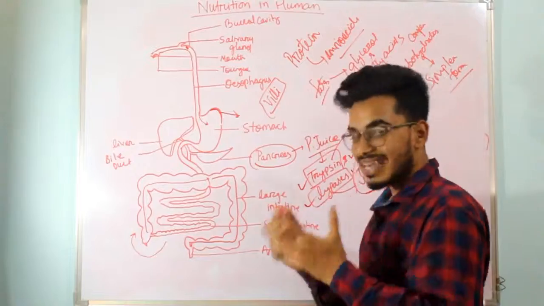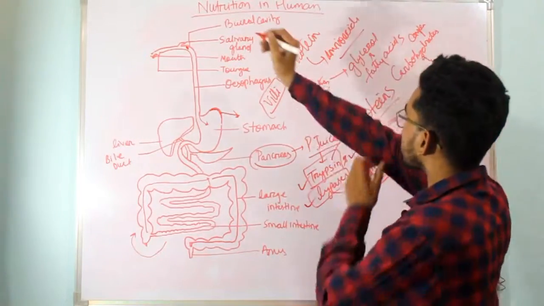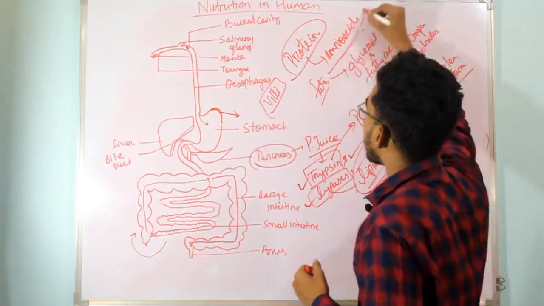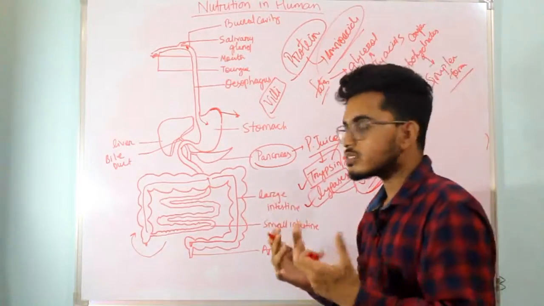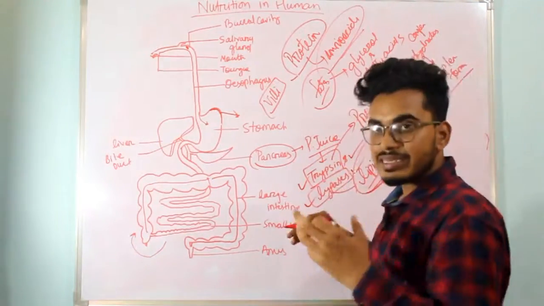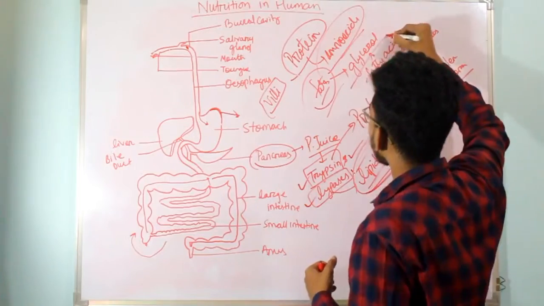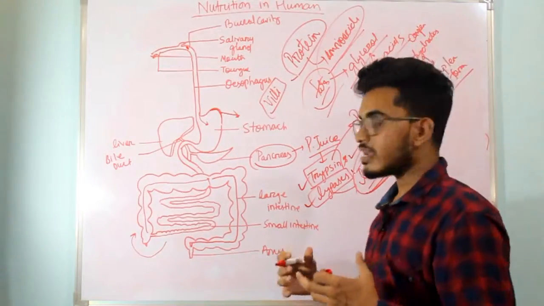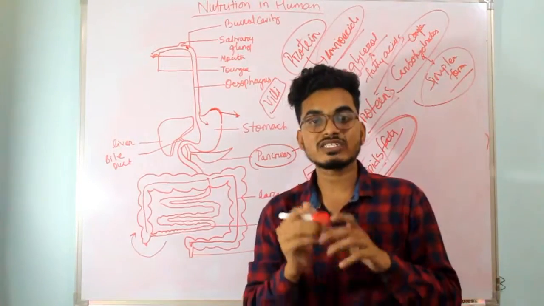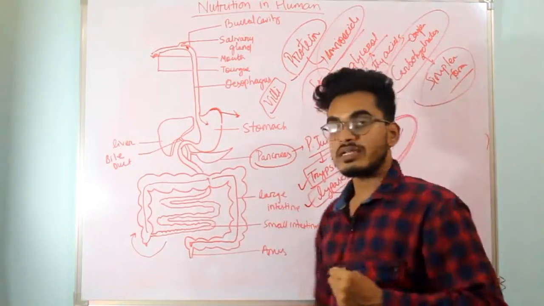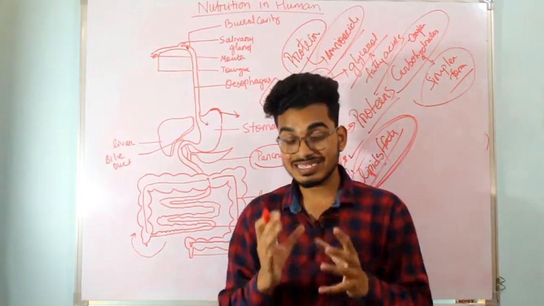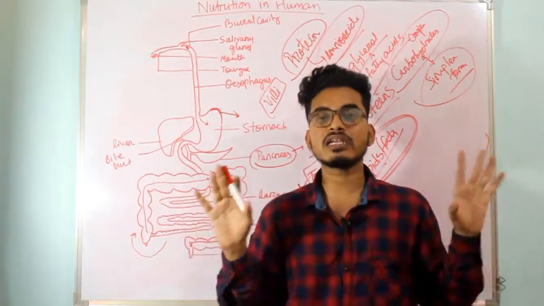Intestinal glands help break the proteins into amino acids, break the fats into glycerol and fatty acids, and break the complex forms of carbohydrate into simpler forms. That is the role of intestinal juice, which is present inside the small intestine. Now at this situation, the food is completely digested.